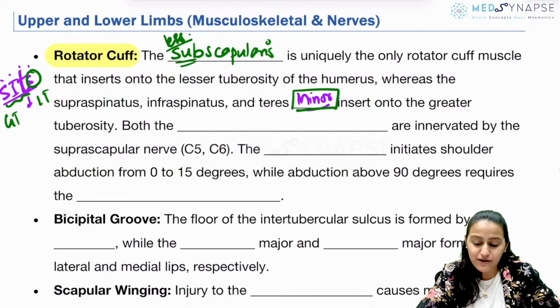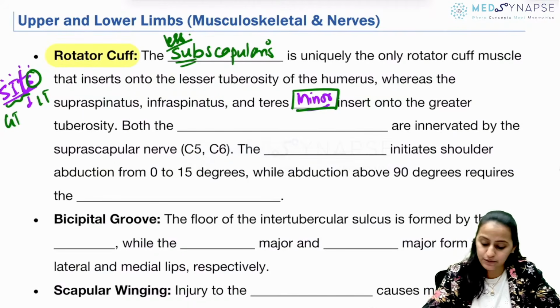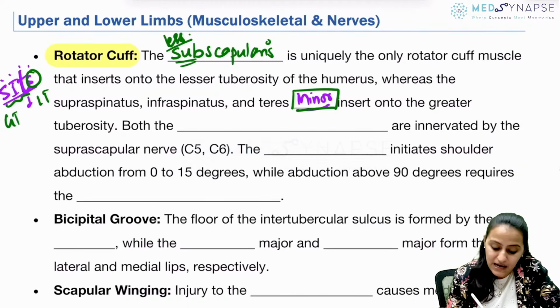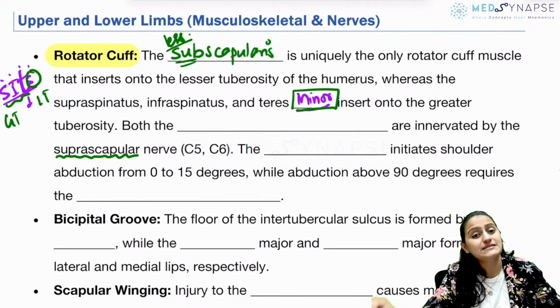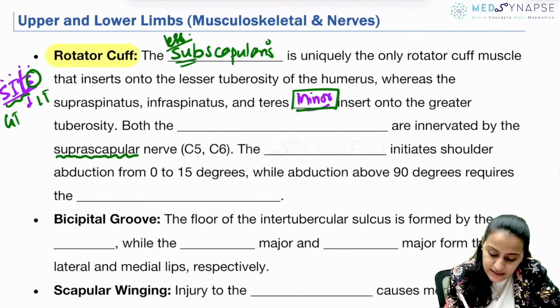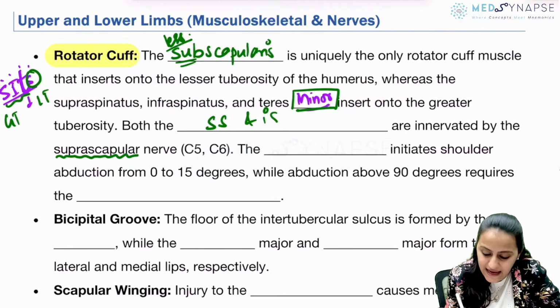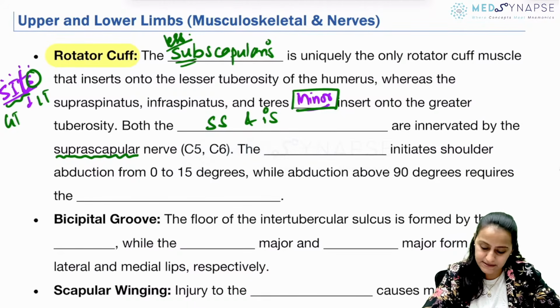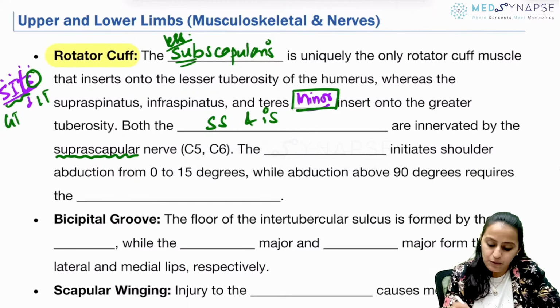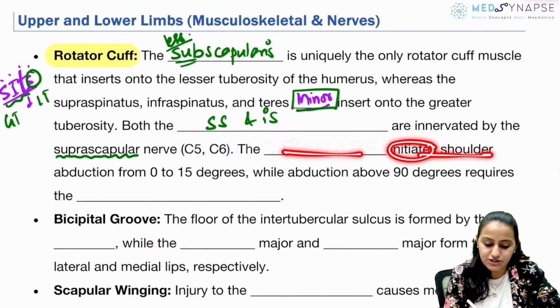Okay, now tell me which muscles out of these four are innervated by the suprascapular nerve? Suprascapular. Subscapularis is subscapular, so that's not the answer. It is supraspinatus and infraspinatus. Supraspinatus and infraspinatus.